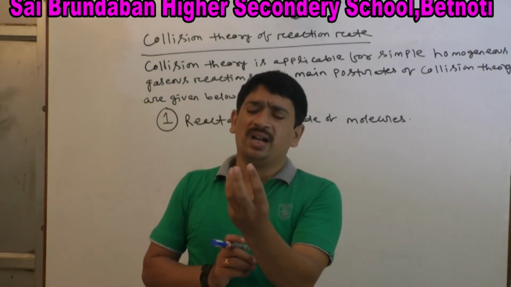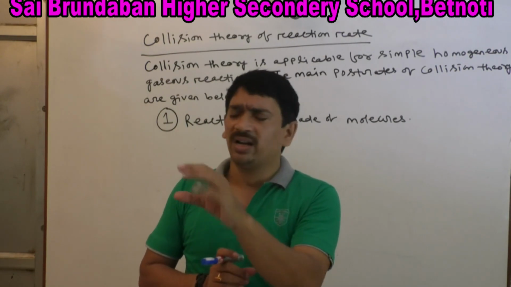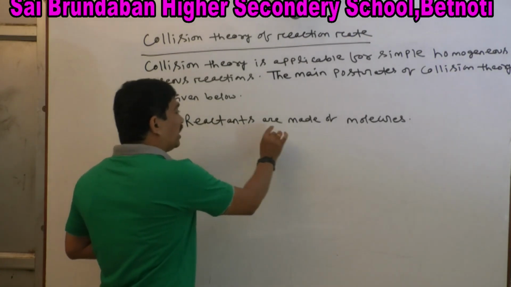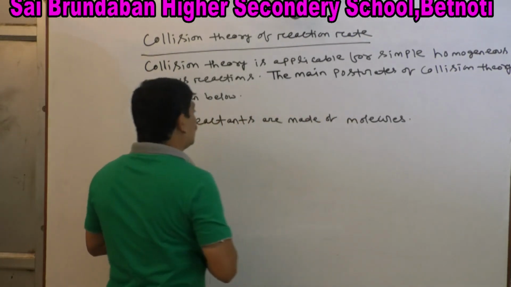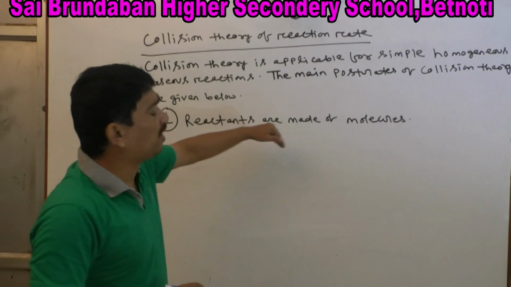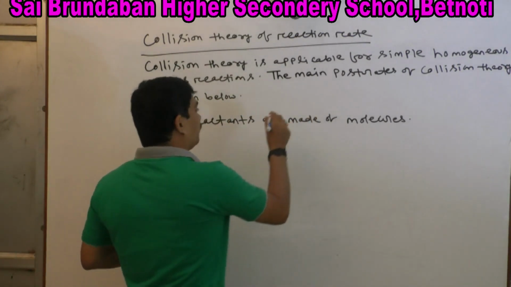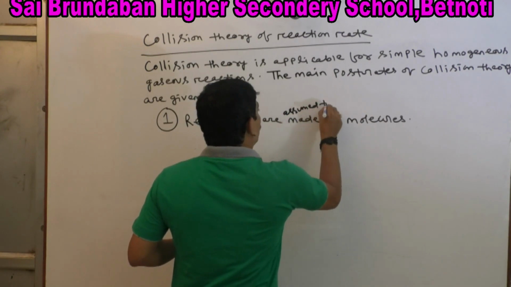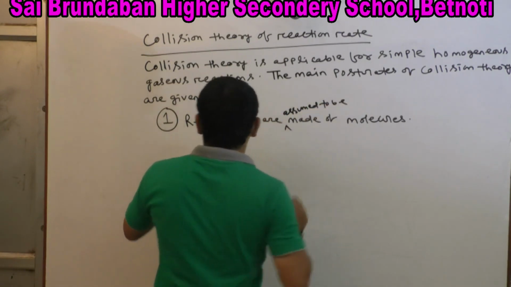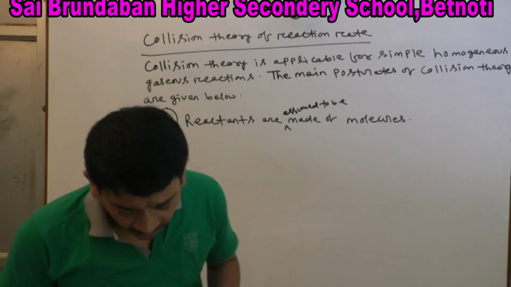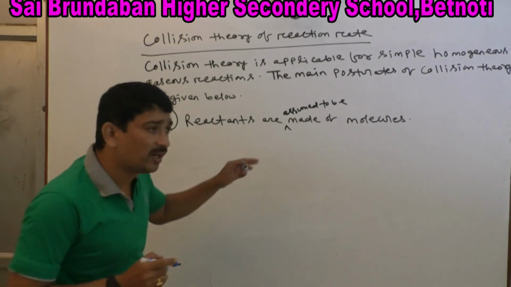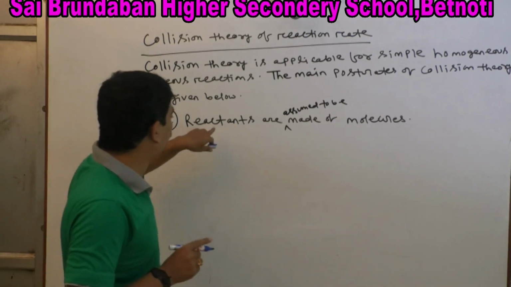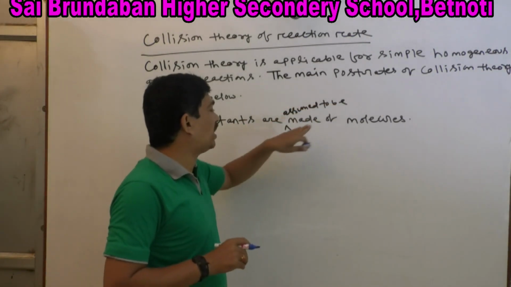Some books write it one way, but you can write it the easy way: reactants are assumed to be made up of molecules.